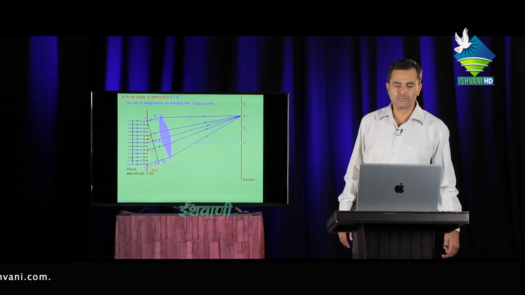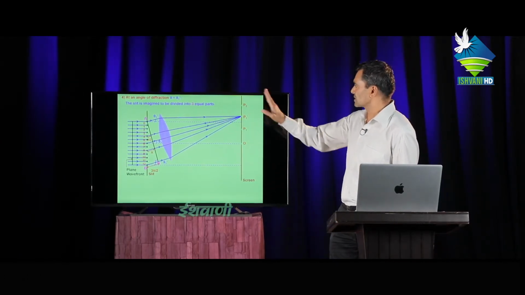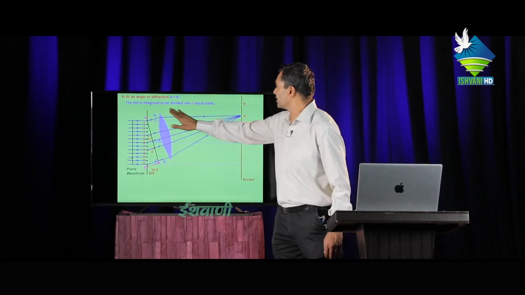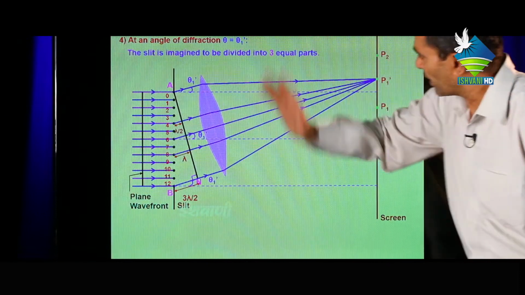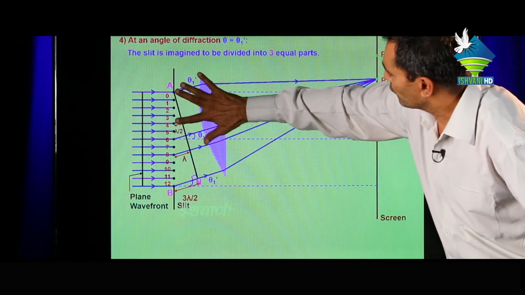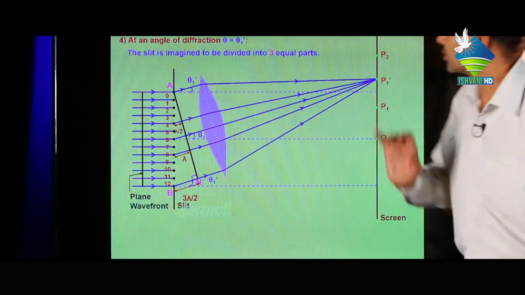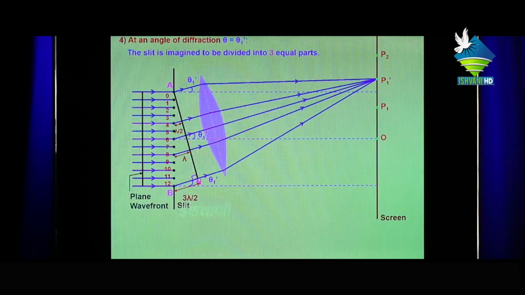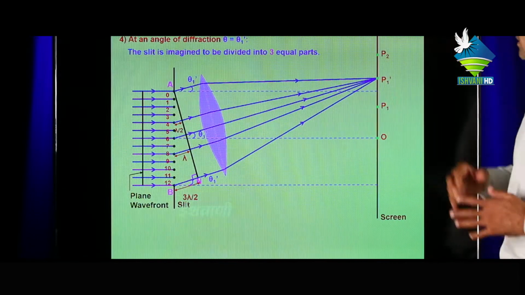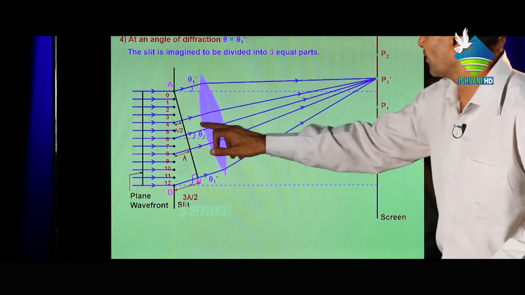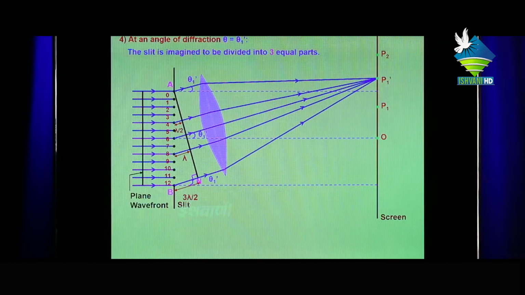Now, diffraction of light at angle theta equal to theta 1 dash. In this case, the slit is imagined to be divided into 3 equal parts. Means slit AB is divided into 3 parts, from 0 to 4, 4 to 8 and 8 to 12. Then when light comes in contact with the slit, the diffracted ray at angle theta 1 dash meets at the point P1 dash constructively.